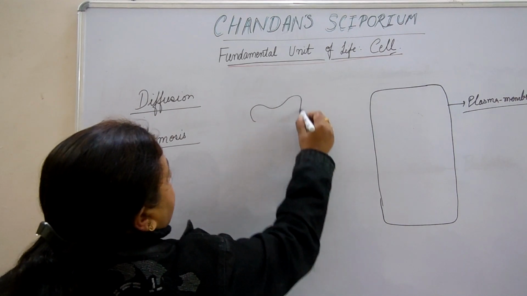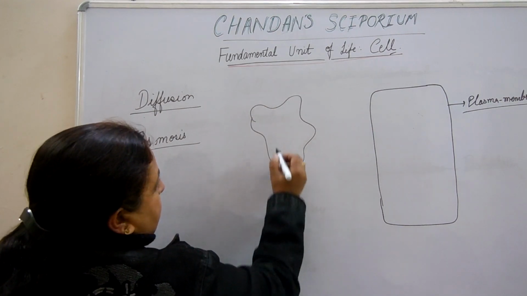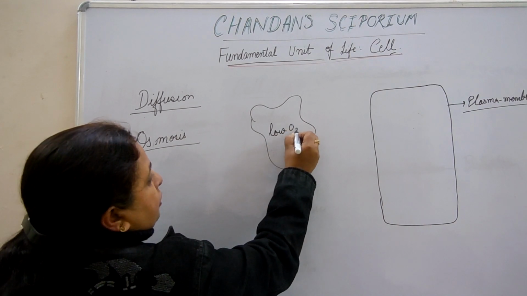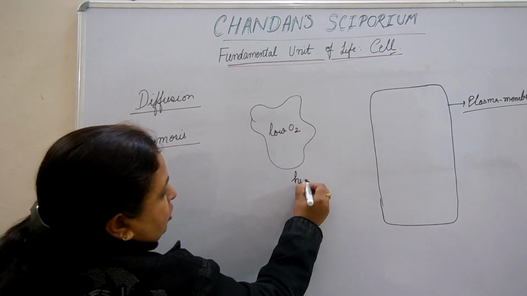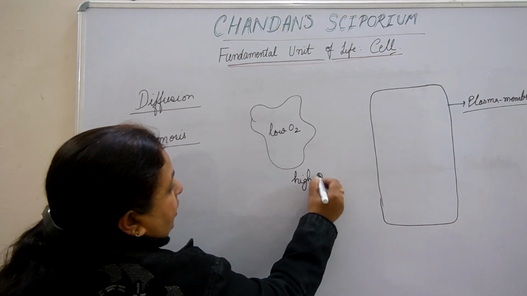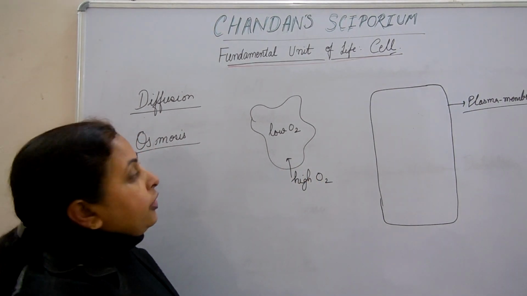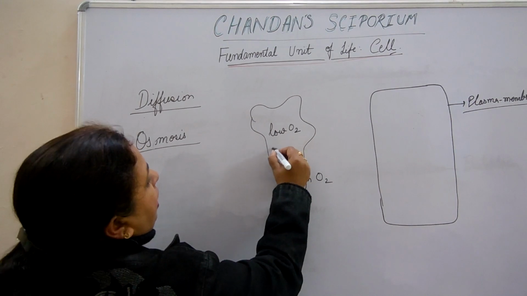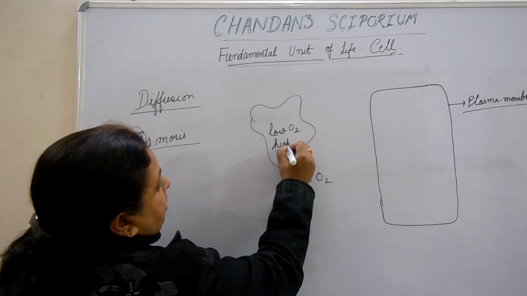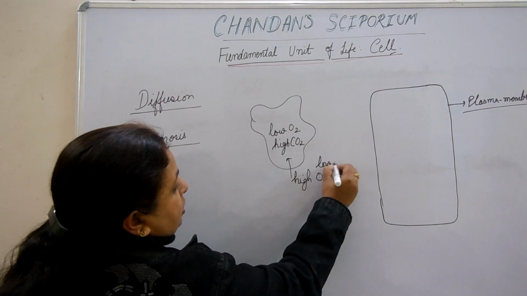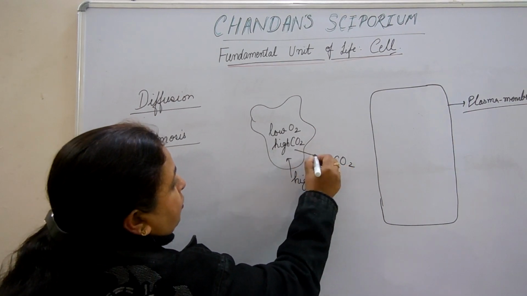I am taking an example of amoeba. This is amoeba. If inside the cell of amoeba there is low concentration of oxygen in comparison to the outer atmosphere, then oxygen will get in by the process of diffusion. If inside the cell of amoeba there is high concentration of CO2 in comparison to the outside world, then CO2 will move out.